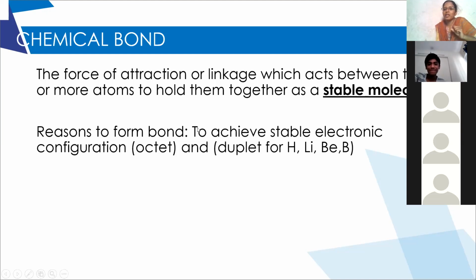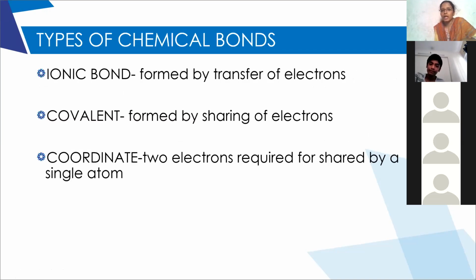Okay. Next, what is the reason to form the bond? It is nothing but the reason for the chemical activity, in order to achieve a stable electronic configuration. Clear? Now, how many types of bonds are there? That means, how do atoms combine in order to attain stability? I hope you all are able to understand, right? Now, the different types of bonds are ionic bond, covalent bond, and coordinate covalent bond.